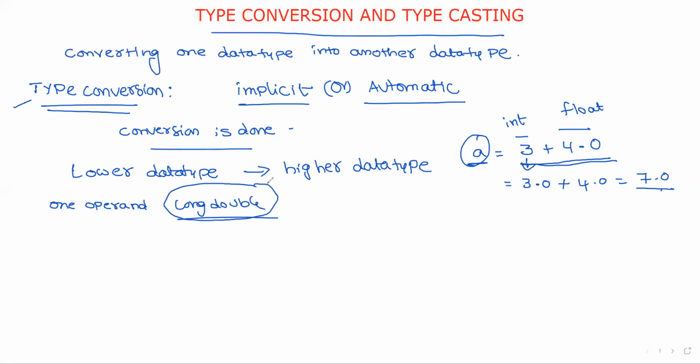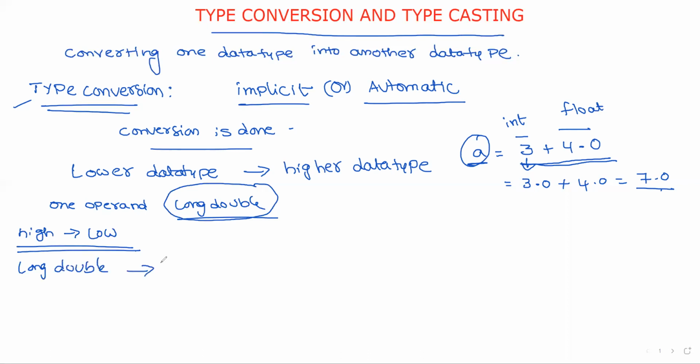Suppose in an expression double is the highest data type, all the values are converted into double. For example, I am writing from high to low, that is highest data type to lowest data type. I am considering only some sample cases.